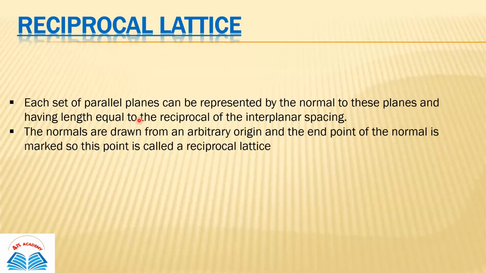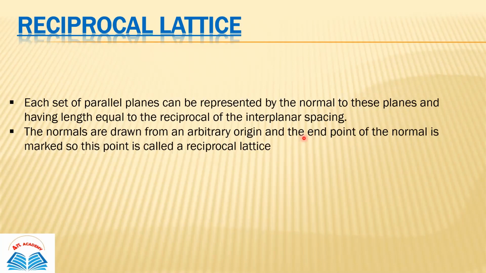Inside a direct lattice, each set of parallel planes, if you know about crystal planes, can be represented by the normal to these planes, having length equal to the reciprocal of the interplanar spacing. These normals are drawn from an arbitrary origin, and the end point of each normal is marked. This point is called a reciprocal lattice point. So this is just a definition, actually.